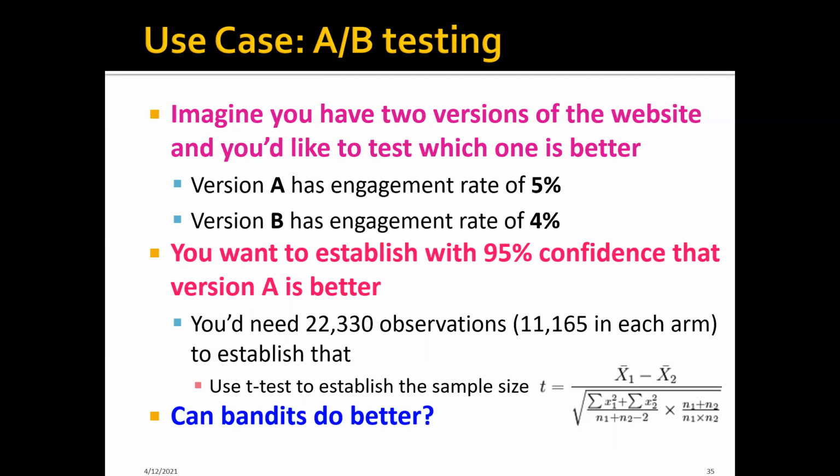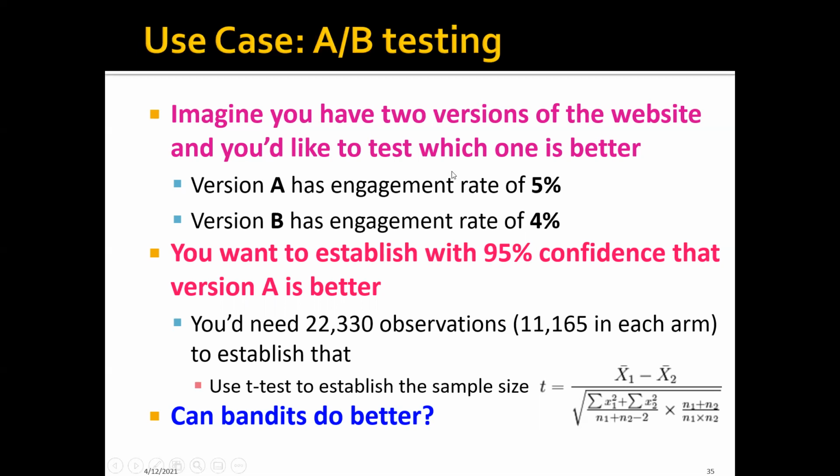So if it's 5%, then basically it says that 5% of the time the user is engaged in this interface or in this website. Now version B has an engagement rate of 4%. So in this case, version B has a slightly lower engagement rate than version A.